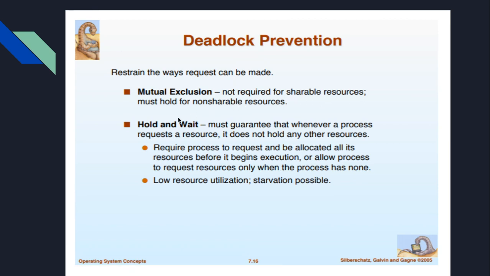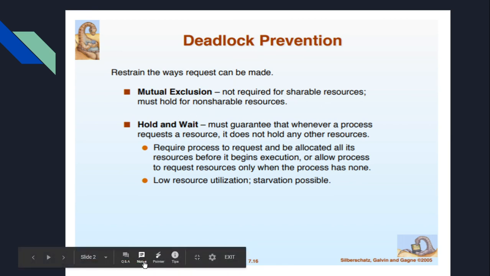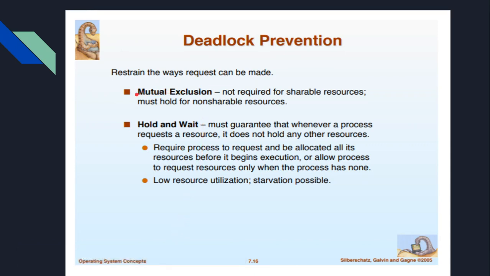What does it mean? Mutual exclusion is always the case when there are non-shareable resources. When you have shareable resources, that means for a read process, it is shareable, so a number of people can share the same resource for reading, because no one is going to change the process. So that is shareable resources.